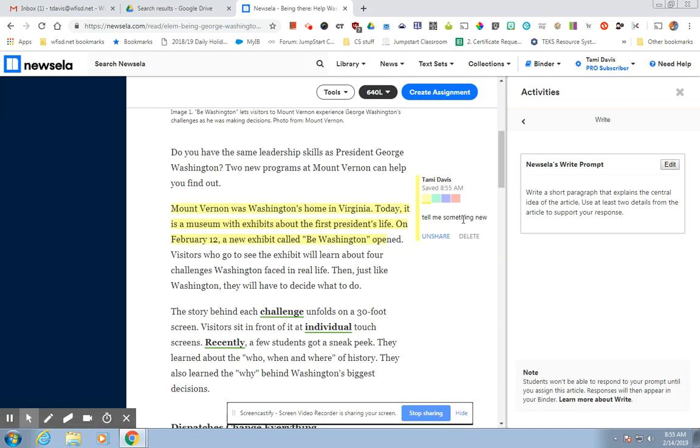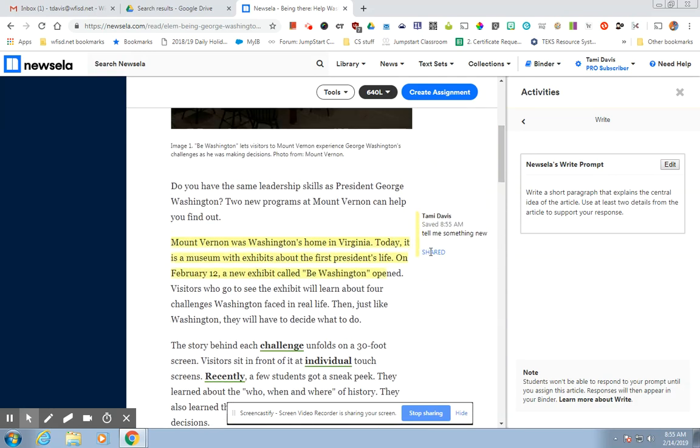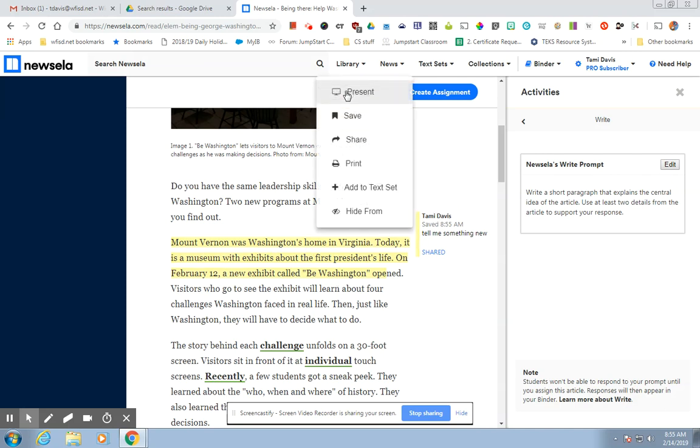Then your students will have a little note from you, or you can require them to respond to it. You can do all kinds of things throughout here. If you want them to annotate different things in different colors, they've got that capability as well. So all up here, you can add to a text set if you're making a text set. You can present, save, share, print, all of this stuff.